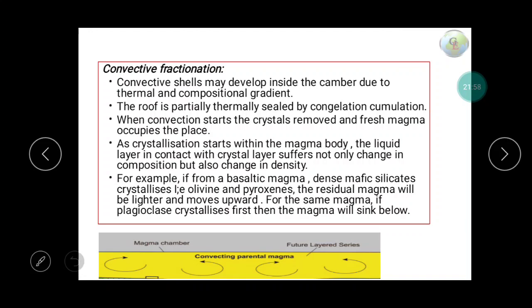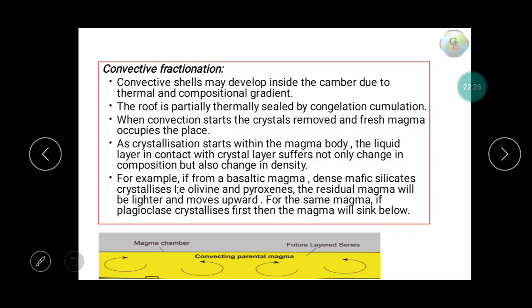As crystallization starts within the magma body, the liquid layer in contact with the crystal suffers not only a change in composition but a change in density. For example, if from a basaltic magma dense mafic silicates crystallize, olivine and pyroxene, the residual magma will be lighter and move upward, and for the same magma, if plagioclase crystallizes, the magma will sink below.